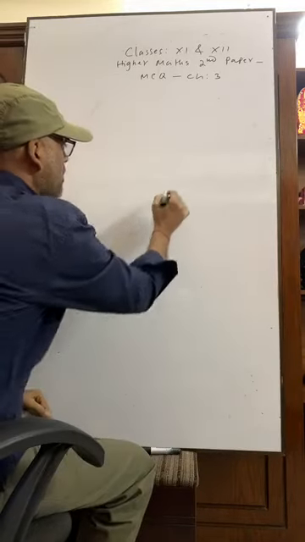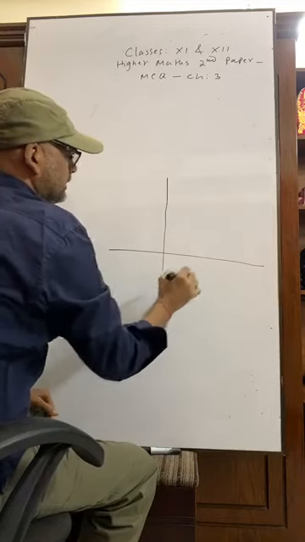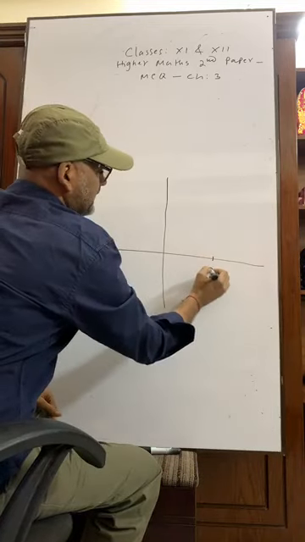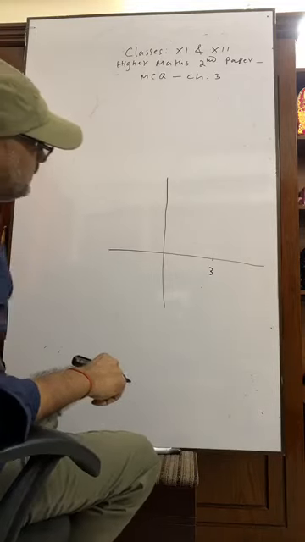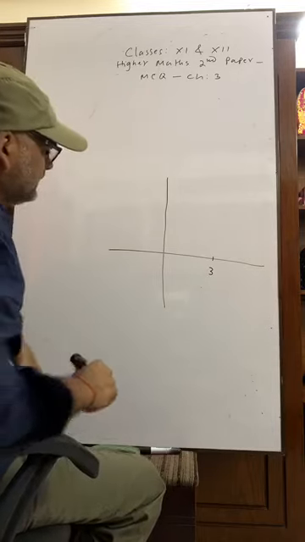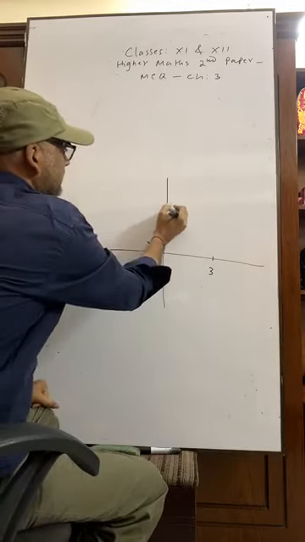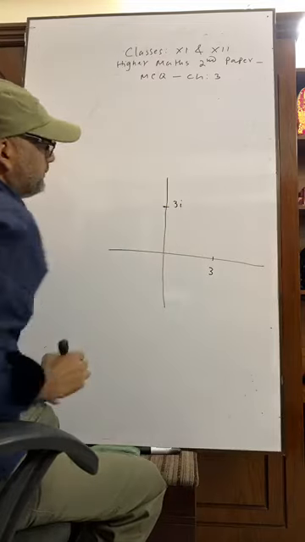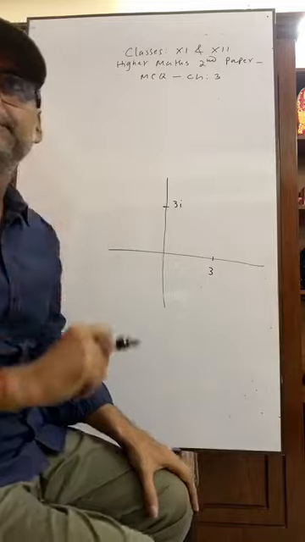Suppose this is 3i, this is 3. If we multiply it by i, then we will get 3i. Suppose it is 3i. Why have I written 3i here? Can you tell me?